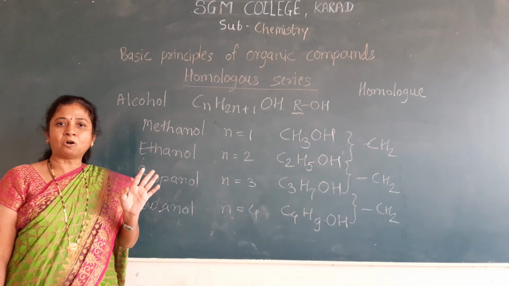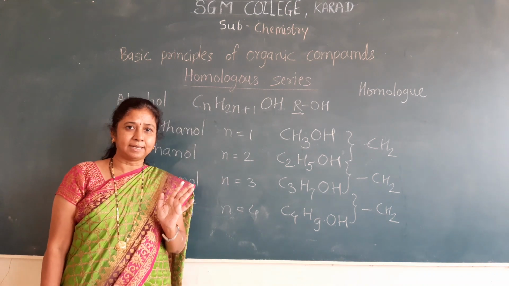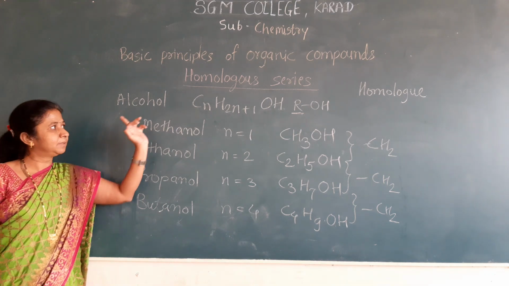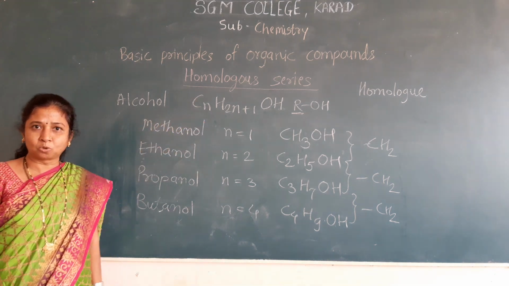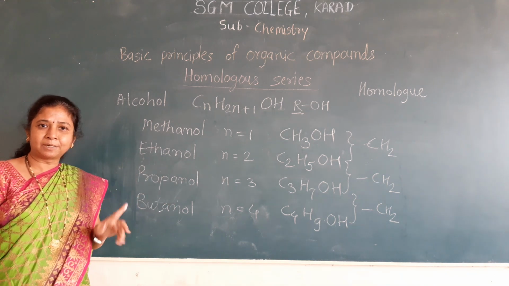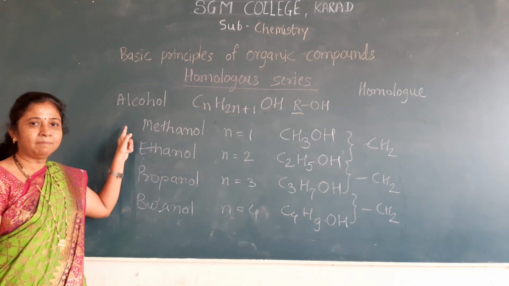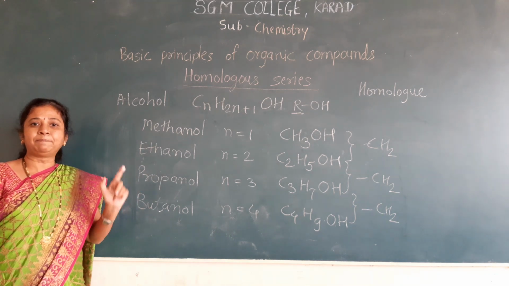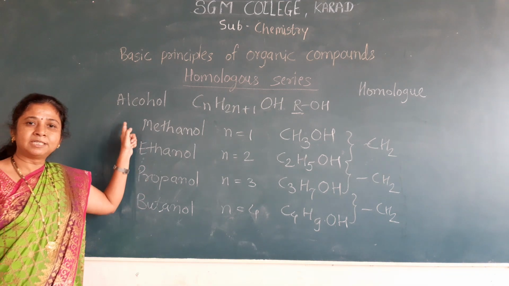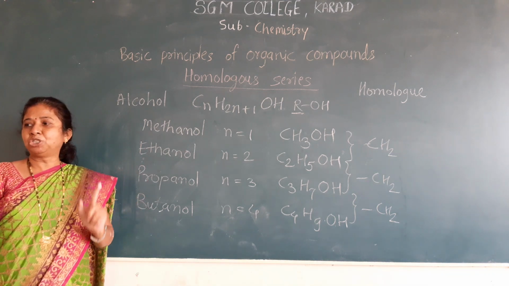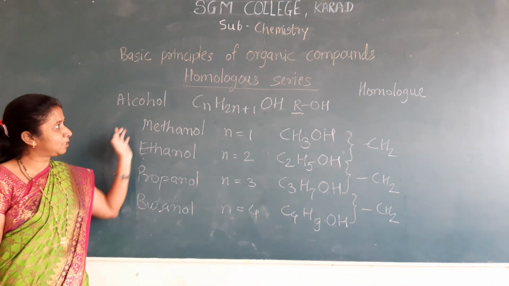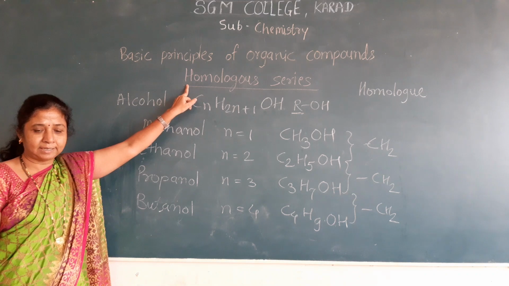These are the properties of the homologous series. See which properties: these members show the same general formula and the same functional group. All members have the same chemical properties. All members of this series are prepared by the same methods. And these members gradually differ in their physical properties.